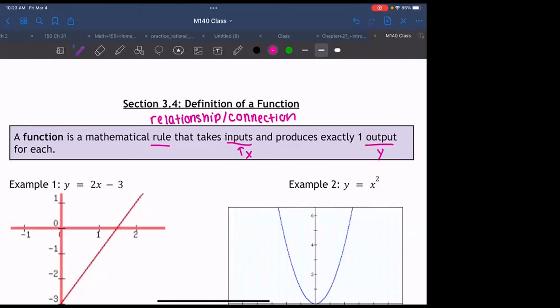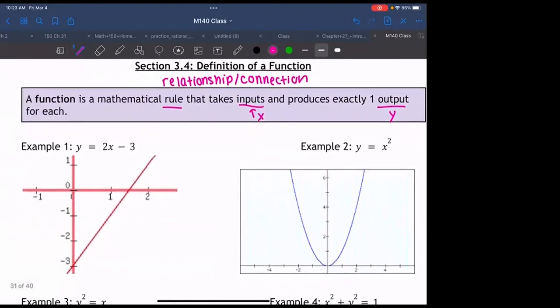But it's even more special than that. It says that for each input, or X value, we produce exactly one output. So for one X value, we get one Y value.